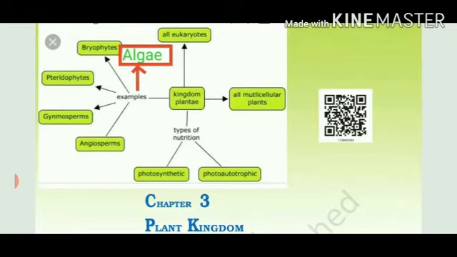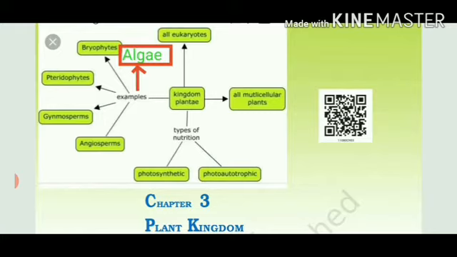But after him, R.H. Whitaker in 1969 categorized all the organisms into a 5 kingdom classification and hereby excluded kingdom Monera, Protista and fungi from kingdom Plantae. So we are going to study about kingdom Plantae.